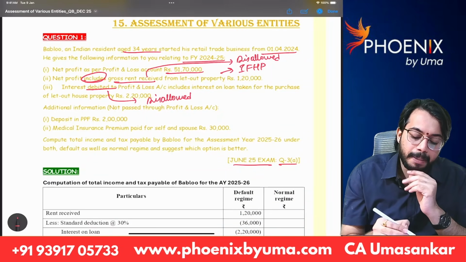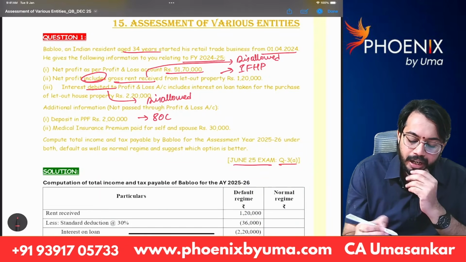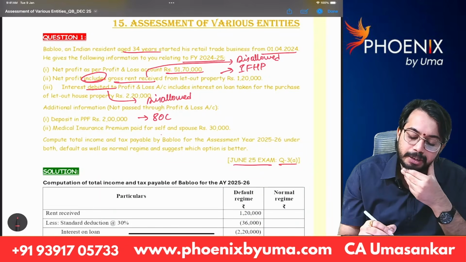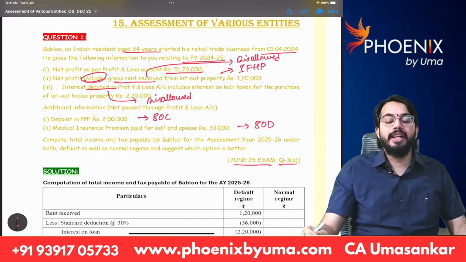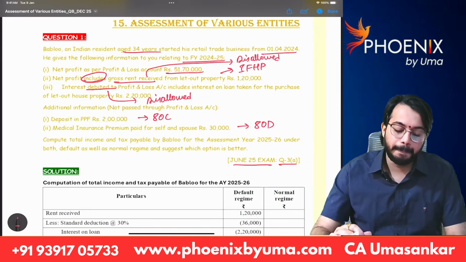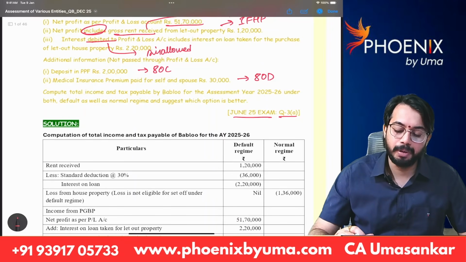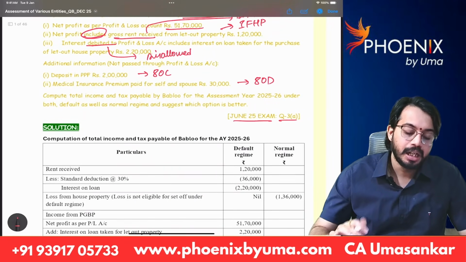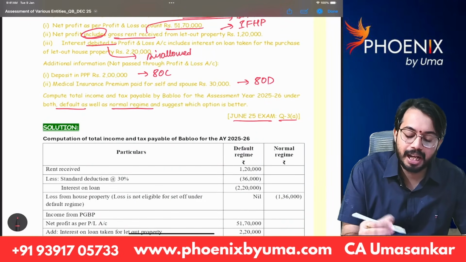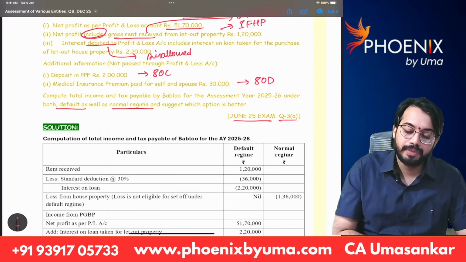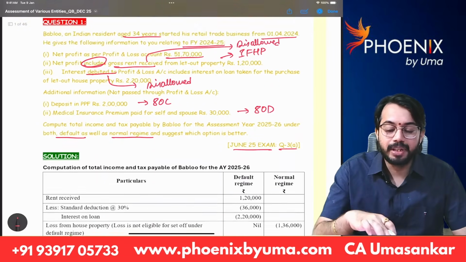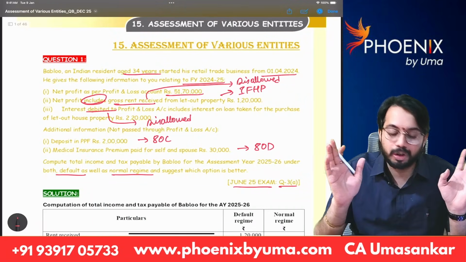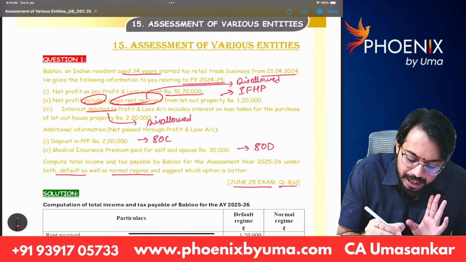Additional information, deposit in PPF, this is eligible for deduction under 80C. Medical insurance premium paid for self and spouse, eligible for deduction under section 80D. Compute total income and tax payable by Bablu for assessment year 25-26 under default tax regime as well as under optional tax regime. So first, whatever the rent amount is there, see, he did not tell income from house property. What he said, gross rent received.